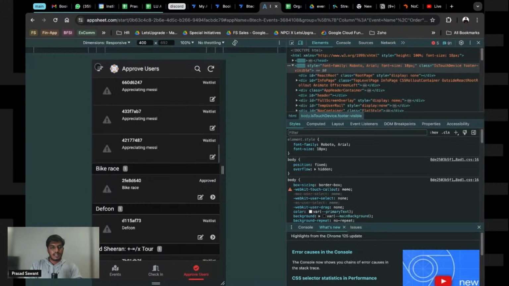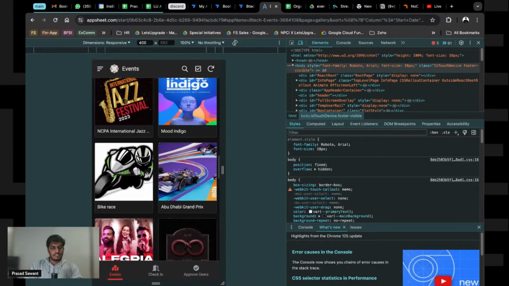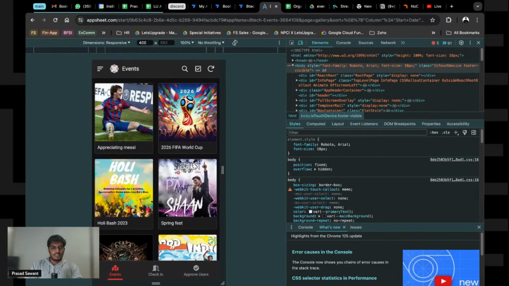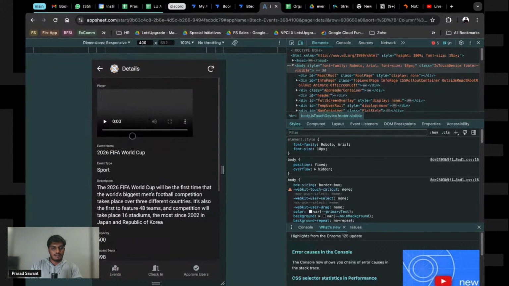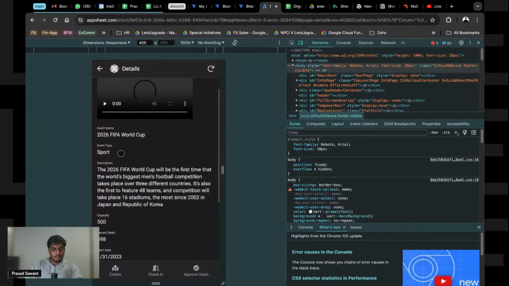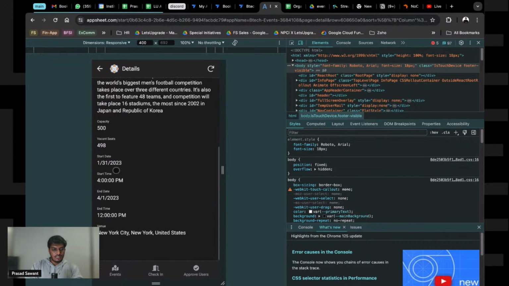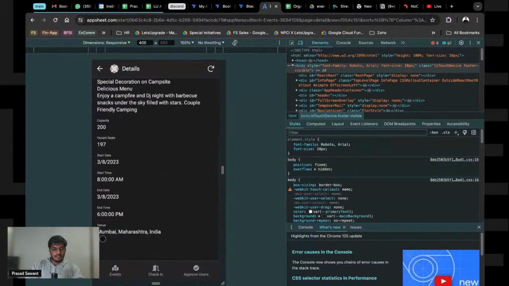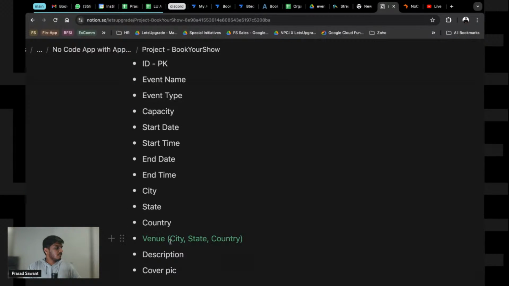As I mentioned, if I go back here, there is an event thumbnail. We have to replicate this. If you go on FIFA World Cup, you have a video, event name, event type, description, capacity, vacant seats, end time, venue. See how it has come: New York, United States. That is how we want it to come. And similarly Mumbai, Maharashtra, India. This is how we will show it. Again, this will be automatically calculated, basically concatenated. And let's go back. At the last we have the trailer video.